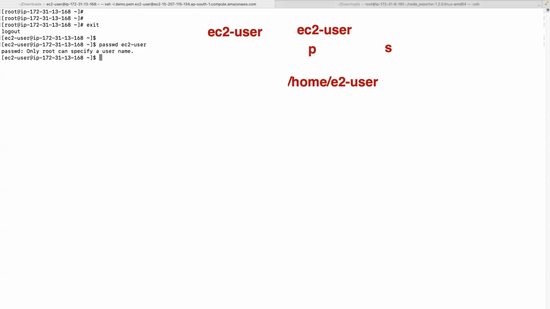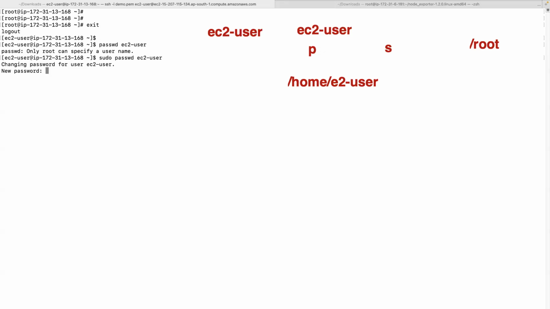But setting a password, creating users, these can be done only by a root user. Here, root user is called the super user. He will have all the privileges, all the permissions, like you have an admin user in Windows, right? So you have to switch to root and run the command, or else you can use sudo, meaning giving privileges as a root user and running the command. So sudo passwd ec2-user, this will help set the password for this user.